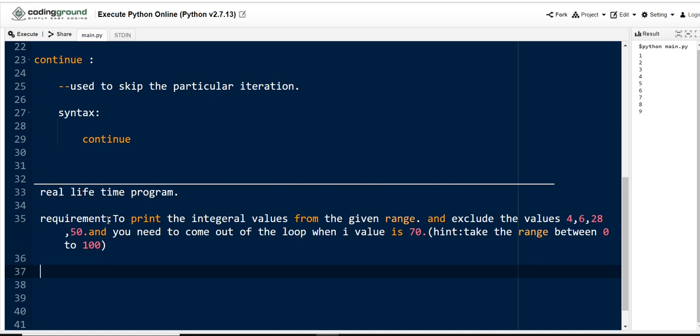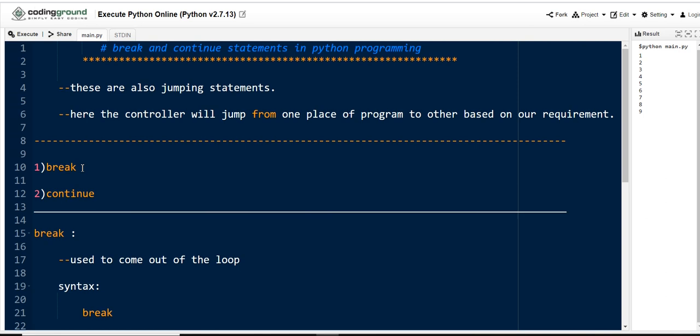So let me read this requirement. First of all, try to understand the requirement: print the integral values from the given range and exclude the values 4, 6, 28, 50, and come out of the loop when the i value is 70. Hint: range between 0 to 100. Here we need to take the range between 0 to 100. So let me write this program. For that, I am going to keep it in comment lines so that the interpreter will not execute this.